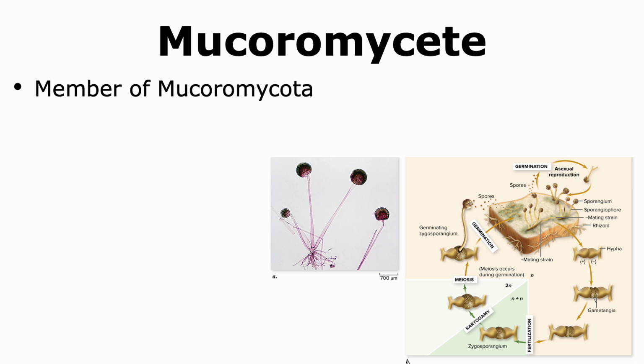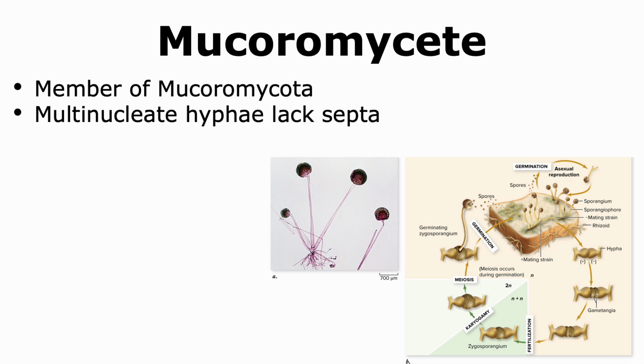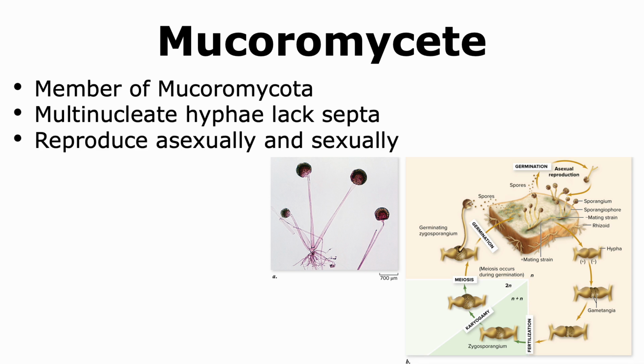Mucoromycetes are another member of the Mucoromycota group. These fungi are multinucleate and their hyphae lack septa and hence are coenocytic. They can reproduce asexually as well as sexually, and a common example of a mucoromycete is Rhizopus, which is known to form mold on bread.